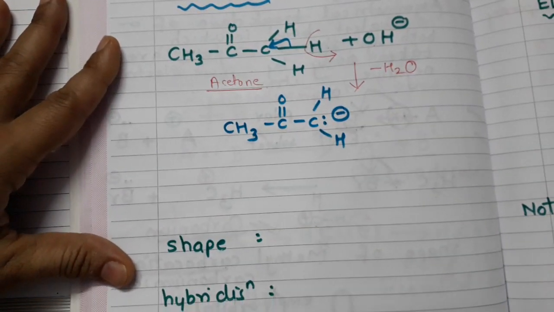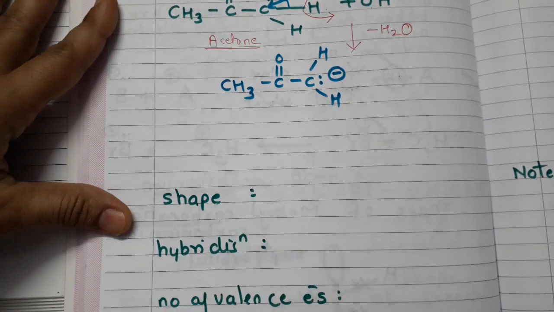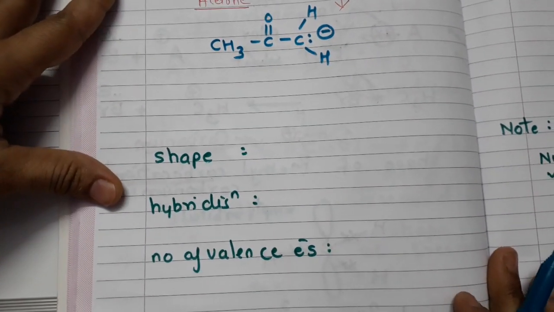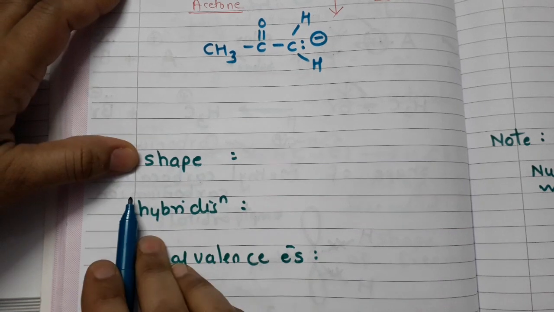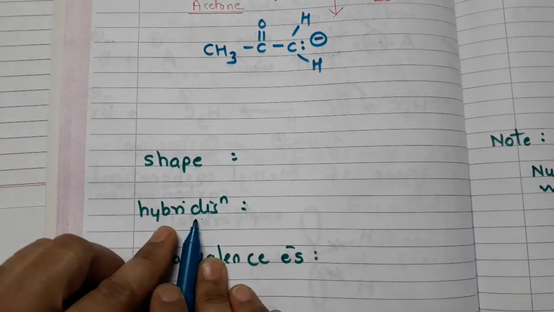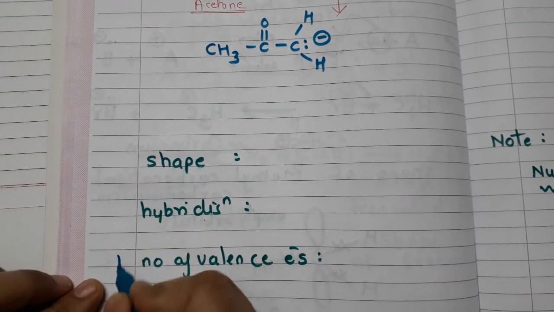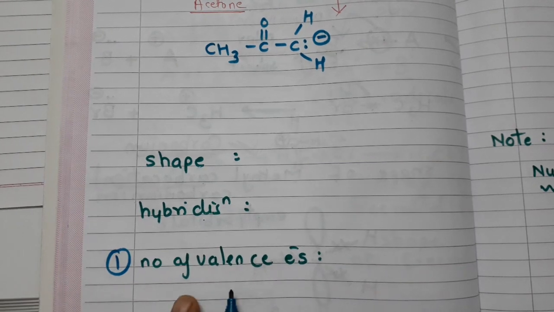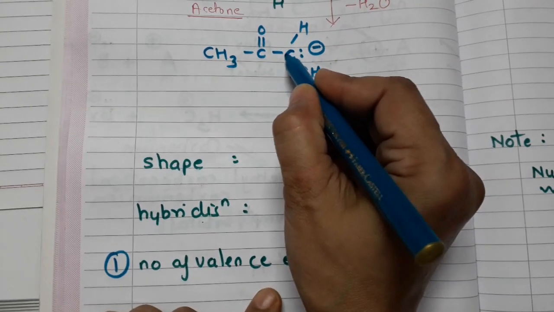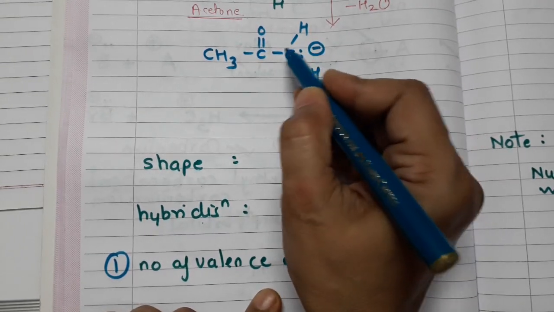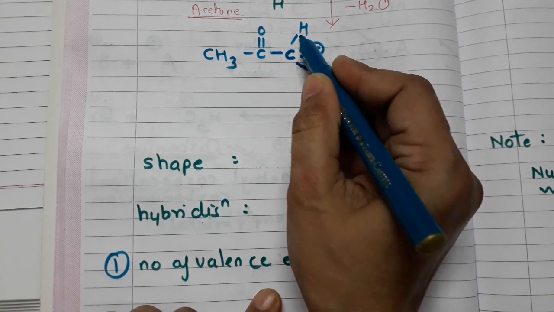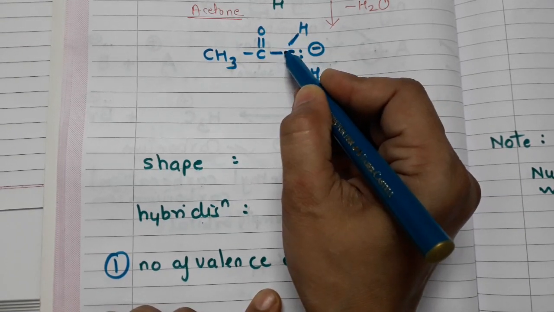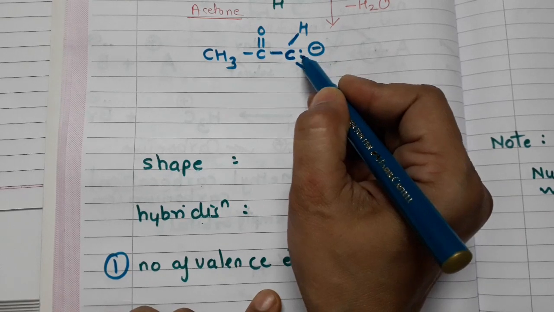Okay, now we will discuss the stability also. First let us write down these important points. Now what would be the hybridization? I'll cover first the number of valence electrons. Alright, now just look around the carbon atom. How many bonds are there? 1, 2, 3. It means 6 electrons are there plus 7, 8.